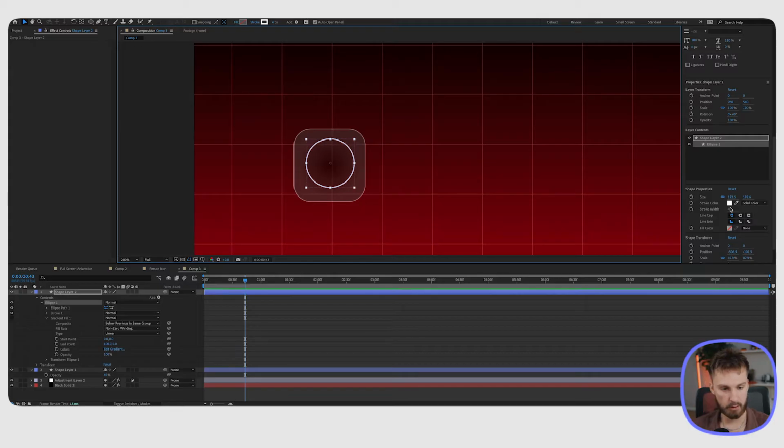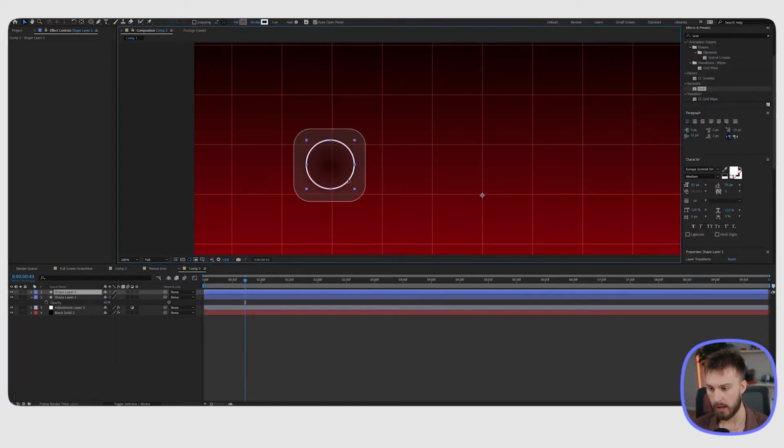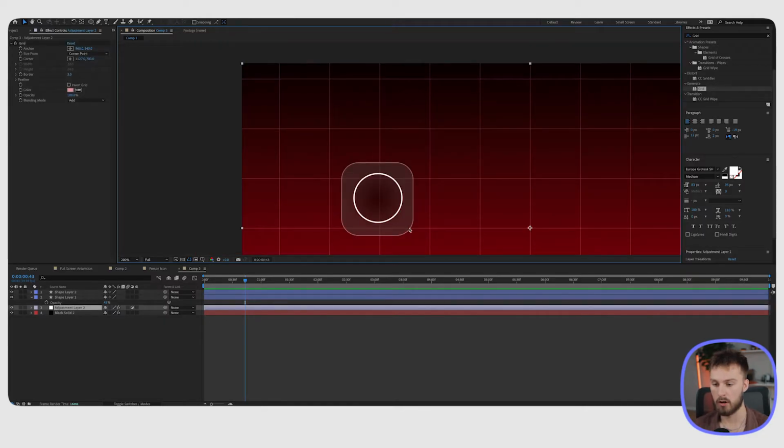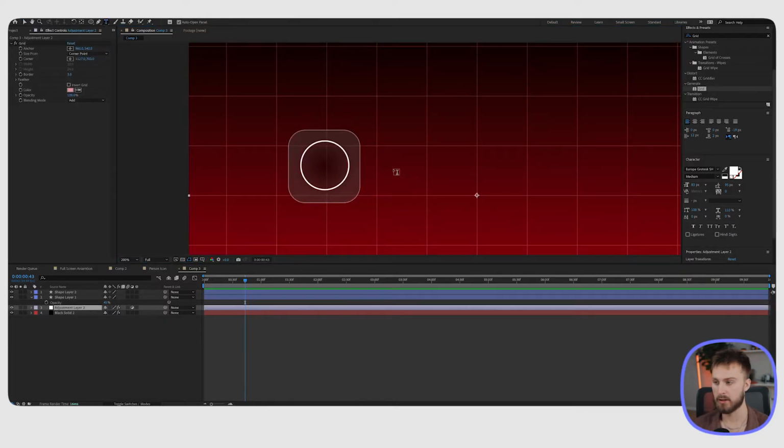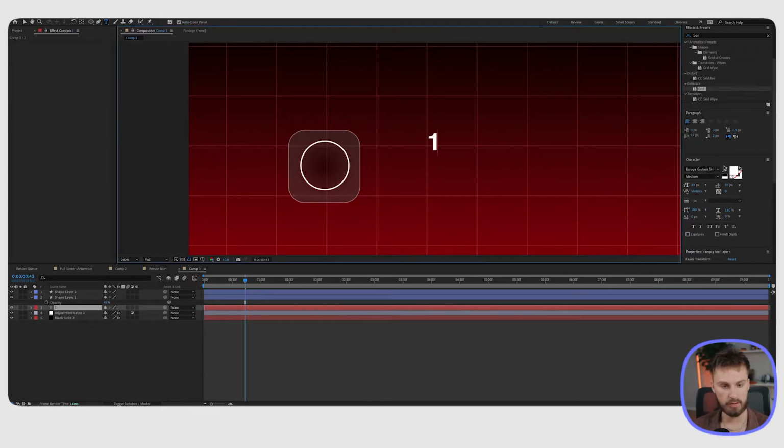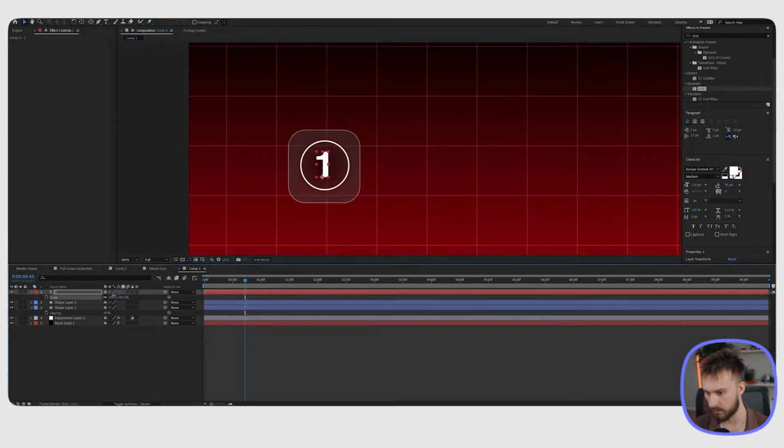And I think even bringing the stroke up to 5 will work here. So it already looks pretty good. And then we need to add our text in it. So I'm just gonna hit the text tool here on the top left, type 1. I'm using the Europa Grotesque font. It's a good font to use. It looks pretty similar to Iman's. And I'm just gonna scale this up a tad bit and drag it into the middle here, and then make sure it's on top. Scale it up a little bit more so it's fitting in there nicely.